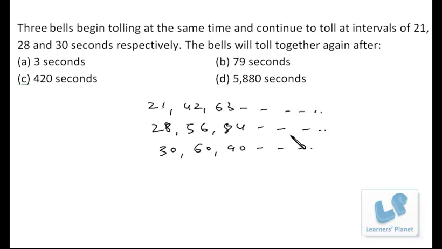So when we have a common value over here, it should be a multiple of 21, a multiple of 28, and a multiple of 30 also. Then all three bells will ring together. Now what is the smallest number that is a multiple of 21, 28 and 30 as well? That will be their LCM, the lowest common multiple. So in all, we have to find the LCM of 21, 28 and 30.